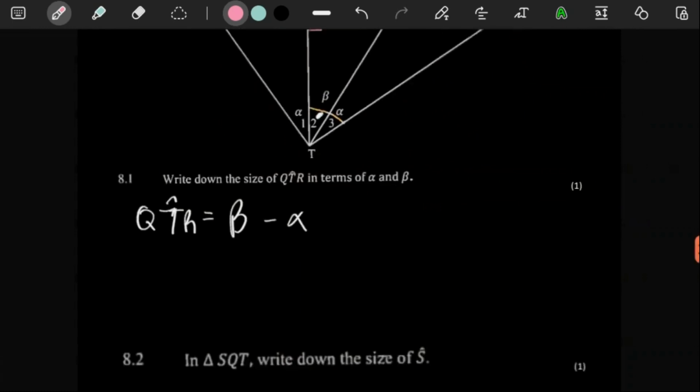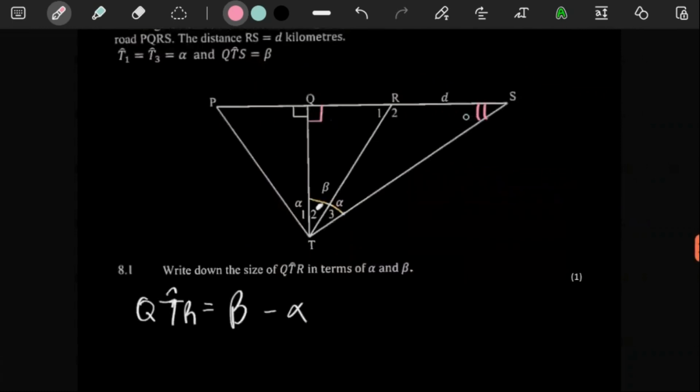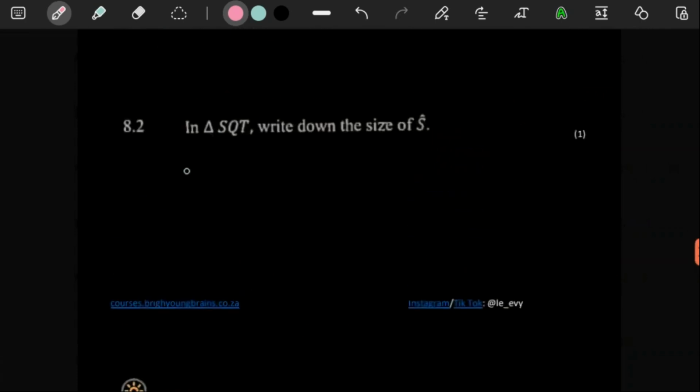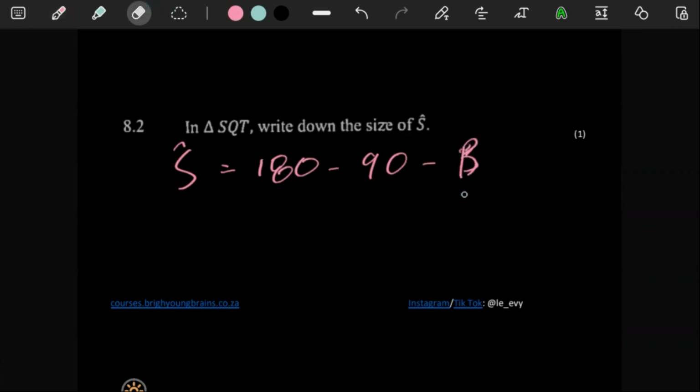So in the triangle, we know that S is going to be equal to 180 minus this, and then minus beta. So let's see here. S is equal to 180 minus 90 minus beta, which is clearly going to be 90 minus beta.